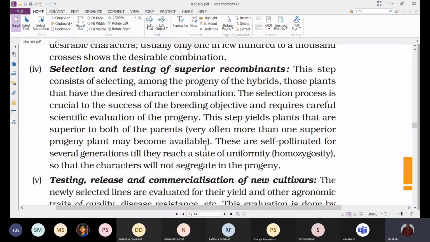We need to undergo self-pollination and make sure that the plants are showing similar characteristics for several generations so that the farmer can raise the crop over many generations, so that the characters will not segregate in the progeny. Segregate means separate. If they are showing different characters in different generations, then such hybrids are not taken into consideration. They will be discarded.